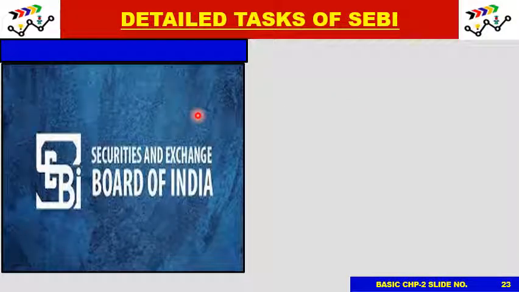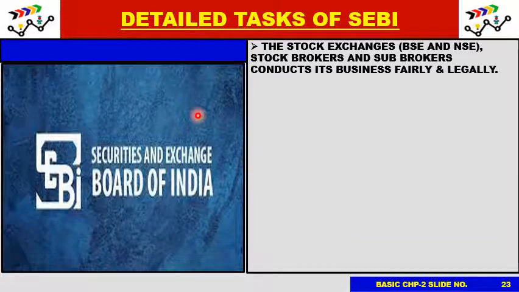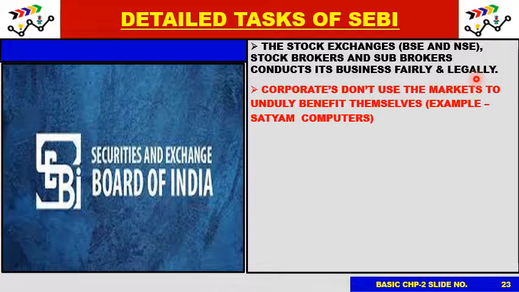Now we've seen the objective, now let us see the detailed tasks of SEBI. The stock exchanges, that is BSE and NSE, the stockbrokers and sub-brokers conduct their business fairly and legally. This is what SEBI has to ensure in a nutshell. Now it also has to ensure that corporates don't use the markets to unduly benefit themselves.